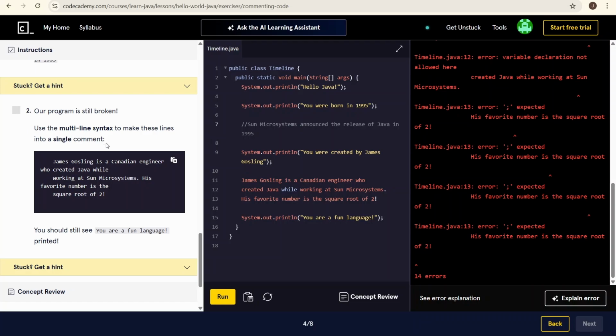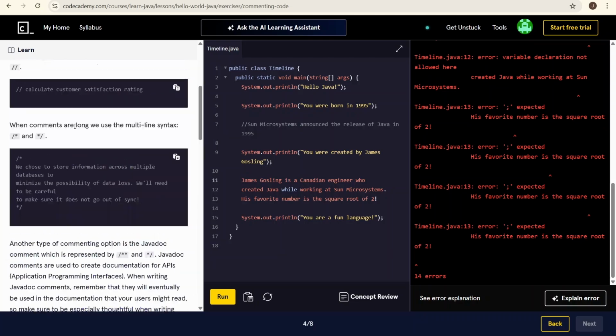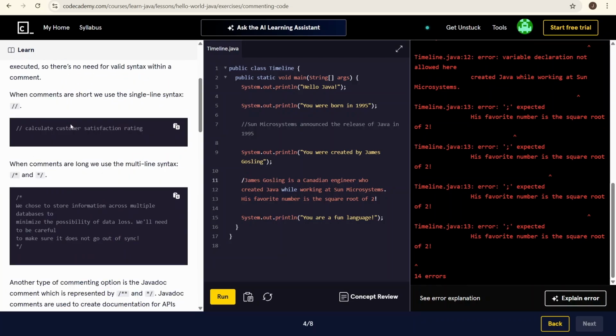Use the multi-line syntax to make these lines into a single comment. Sun Microsystems announced the release of Java in 1995. Okay, for this one, we want to do a multi-line one, which means we want forward slash. Where's the asterisk? Right there.